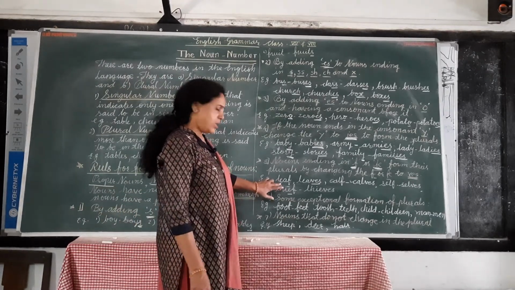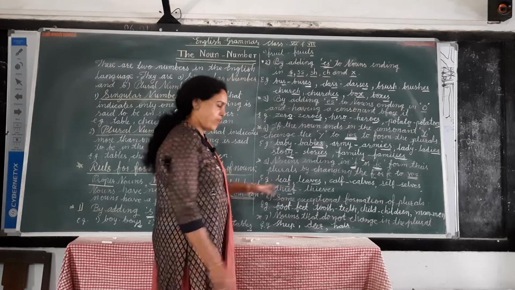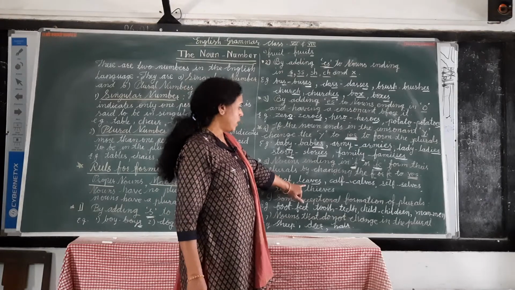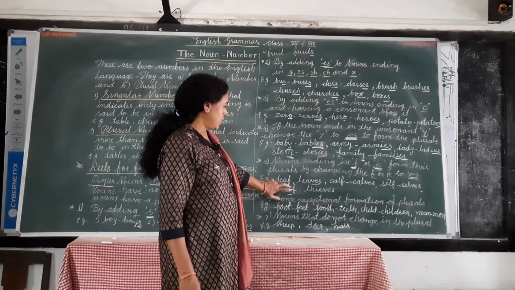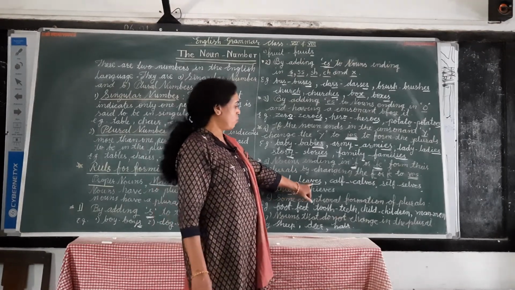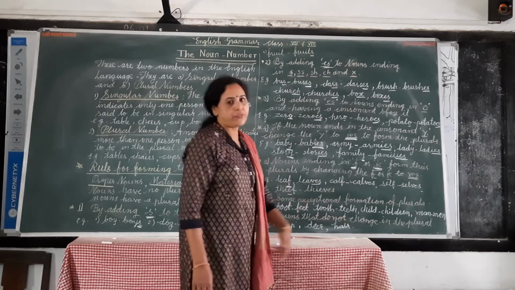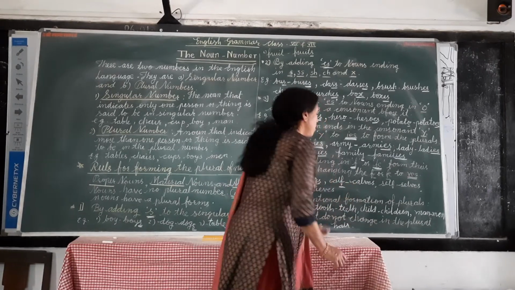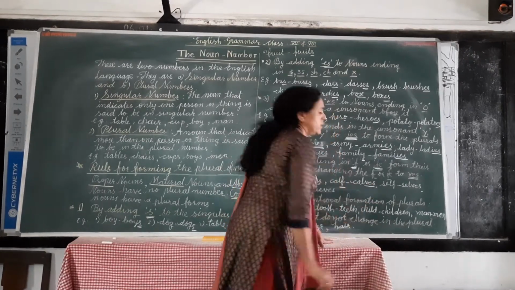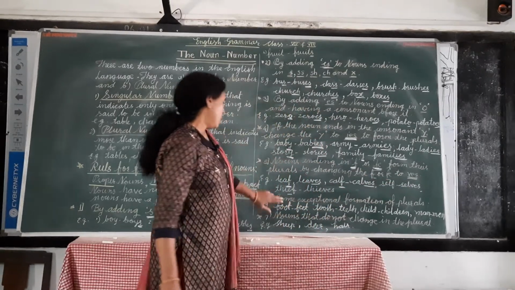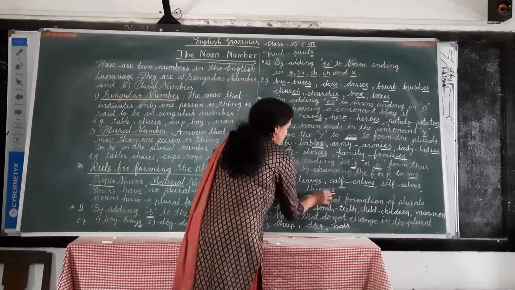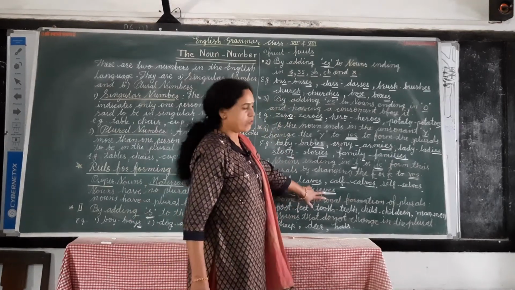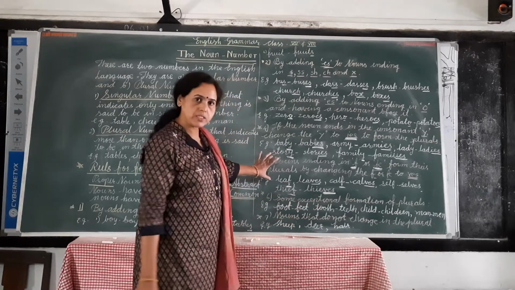For example, leaf, leaves. Instead of f we write ves. Calf, calves. Self, selves. Thief, thieves. Do you understand this rule?